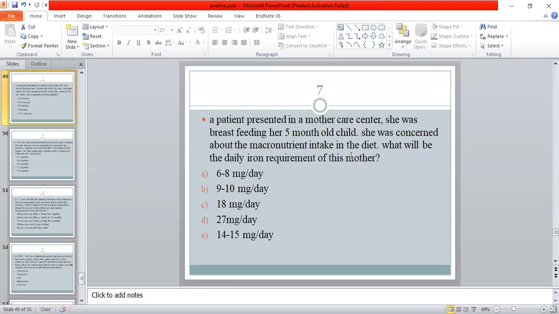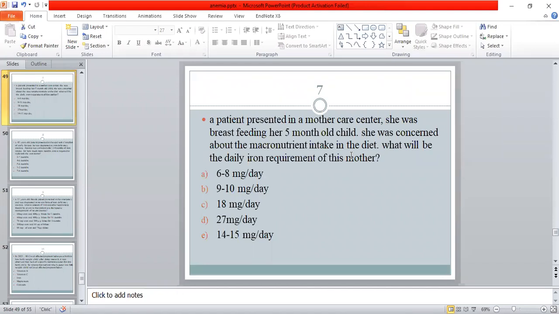Question number 7. A patient presented in the mother care center. She was breastfeeding her 5-month-old child. She was concerned about the macronutrient intake in the diet. What will be the daily iron requirement for this mother? A is 6 to 8 mg per day.